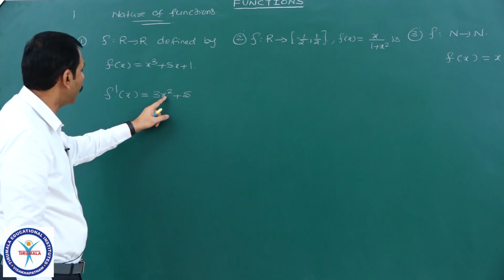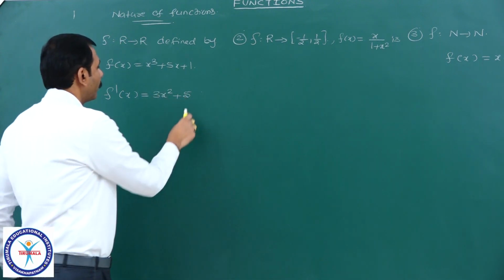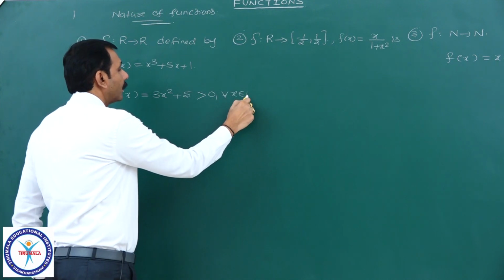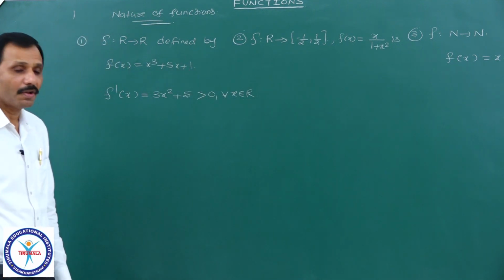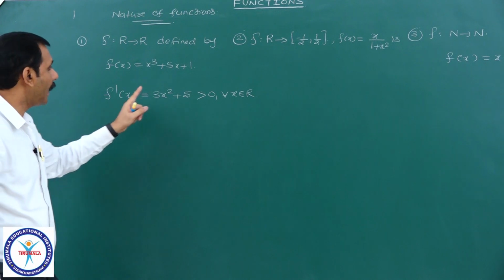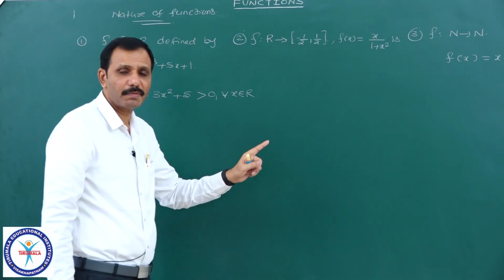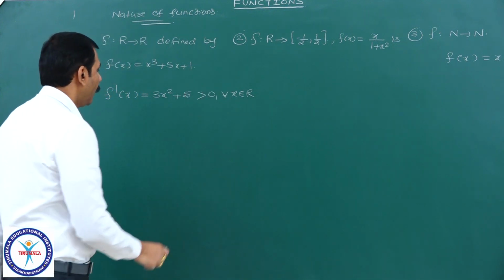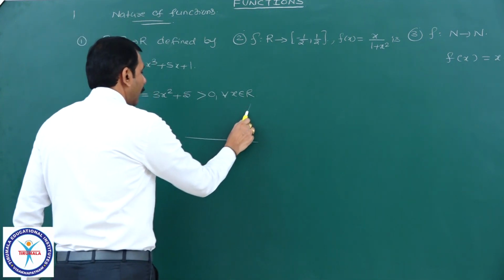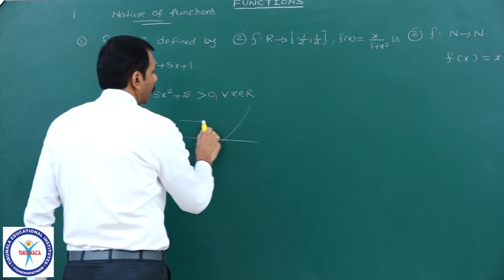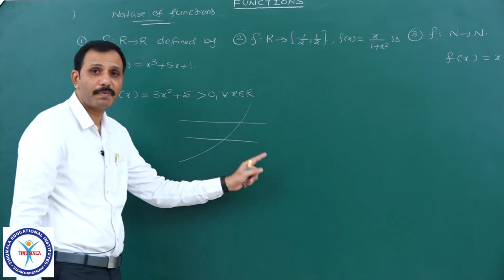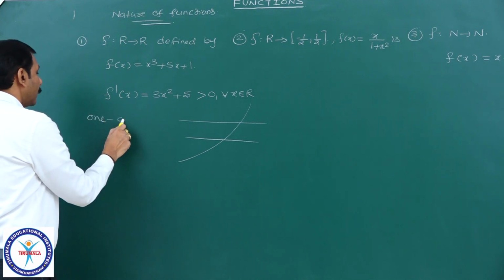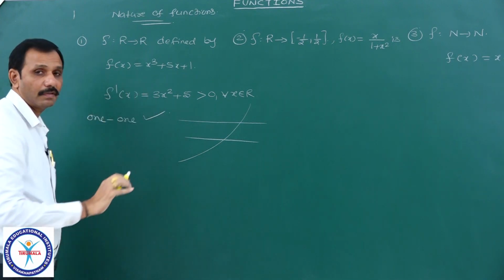It is the square of a number which is positive, and 5 is positive, so I can say it is strictly greater than 0 for all x belonging to R. What is the meaning here? f dash x greater than 0 for all x belonging to R means it is an increasing function. You know, a completely increasing function means if you take a horizontal line it will cut at only one point, therefore clearly it is a one-one function, right.